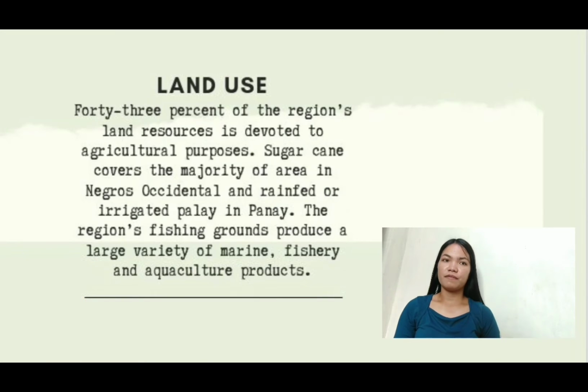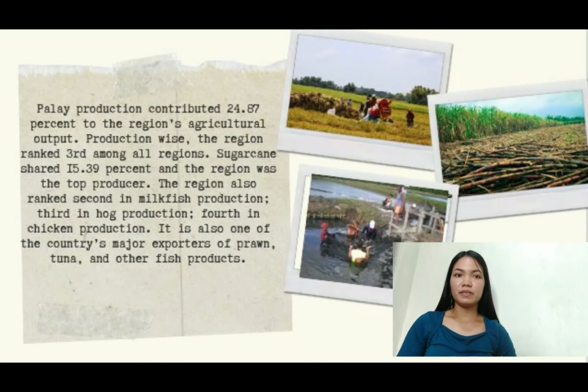In land use, 43% of the region's land resources is devoted to agricultural purposes. Sugarcane covers the majority of area in Negros Occidental and rain-fed or irrigated palay in Panay. The region's fishing grounds produce a large variety of marine, fishery, and aquaculture products. Palay production contributed 24.87% to the region's agricultural output.